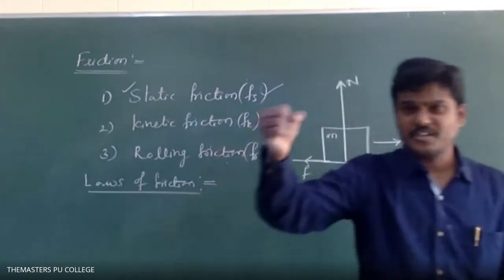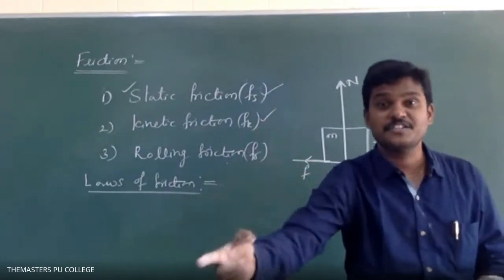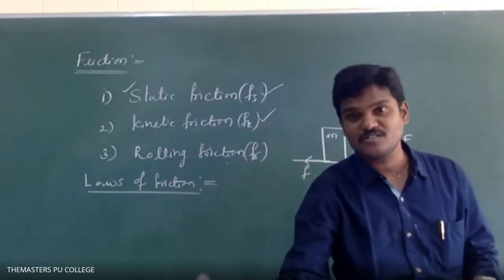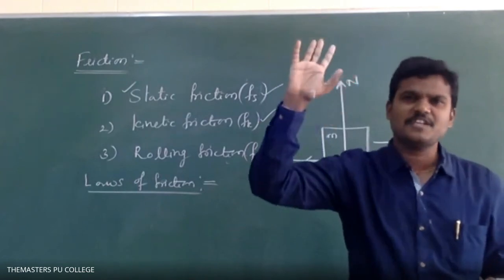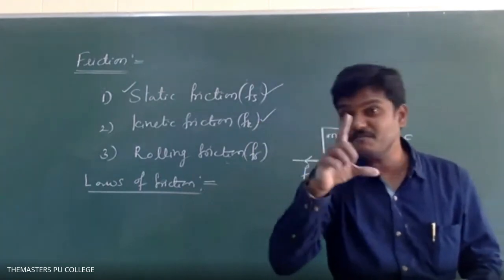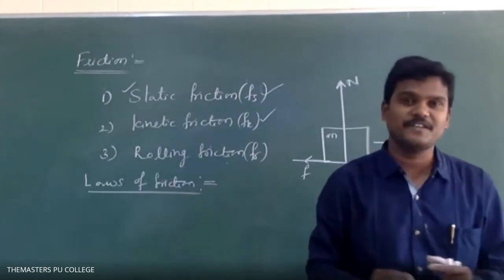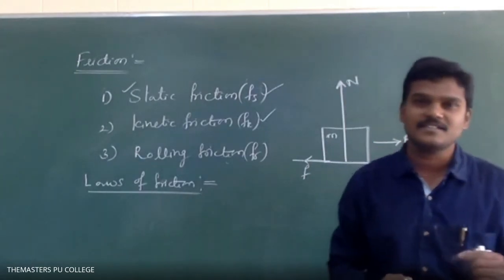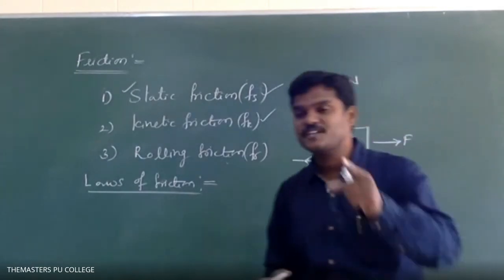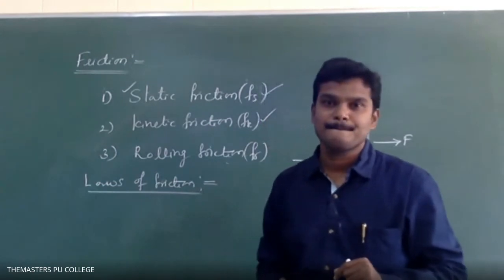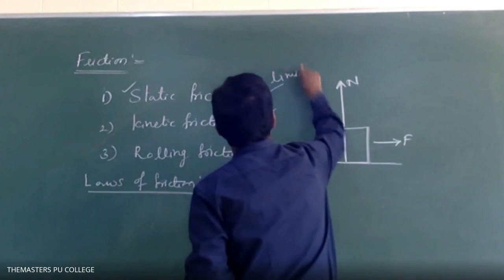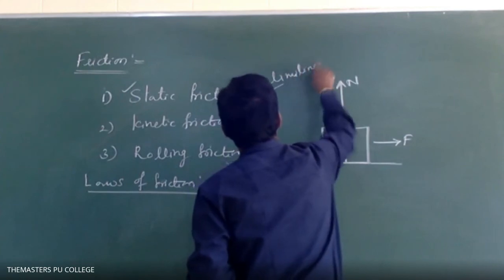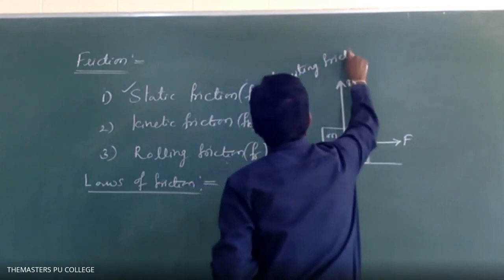So here, if applied force increases, the frictional force between you and your floor also increases and reaches some peak stage, saturation. That is the maximum value of static friction. What do we call the maximum value of static friction? Limiting friction.